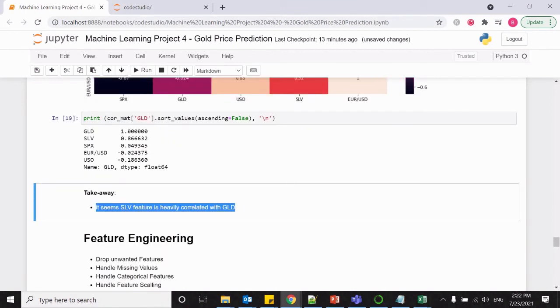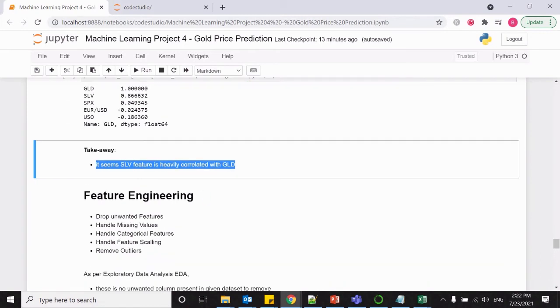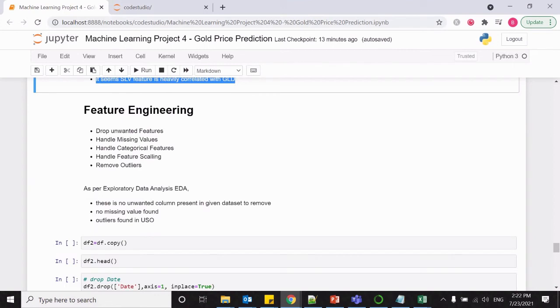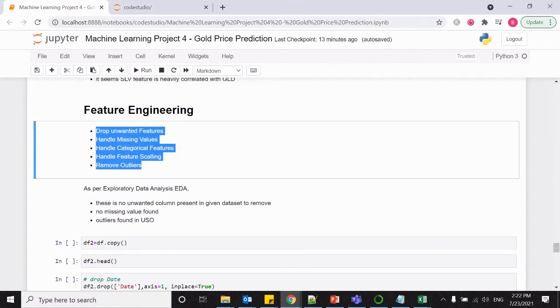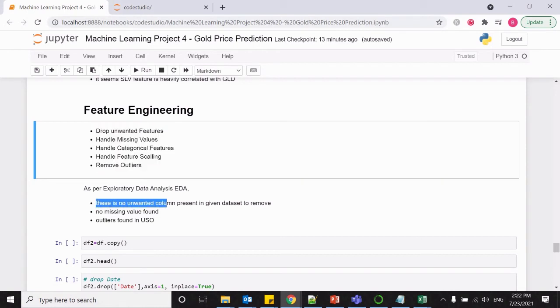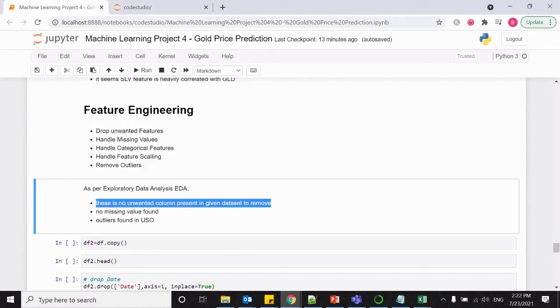So that was all about the EDA that we performed till now. Now let us perform some feature engineering on the given data set. We can perform the following steps in feature engineering. Now as per the exploratory data analysis, there is no unwanted column present in the given data set to remove, and no missing value. And yes, we see some outliers in the USO and silver. So the outliers we are not going to remove in this case.